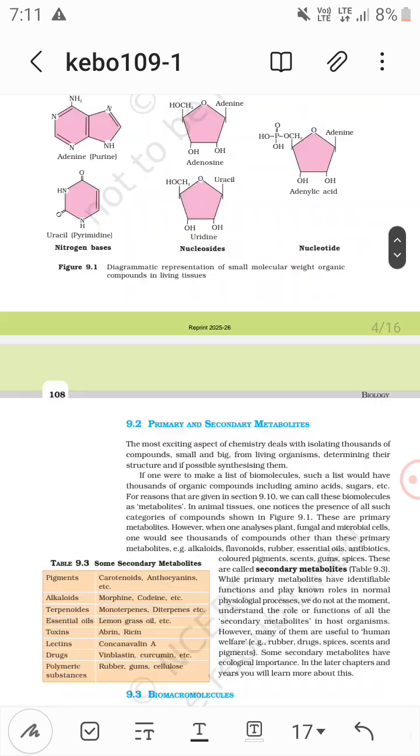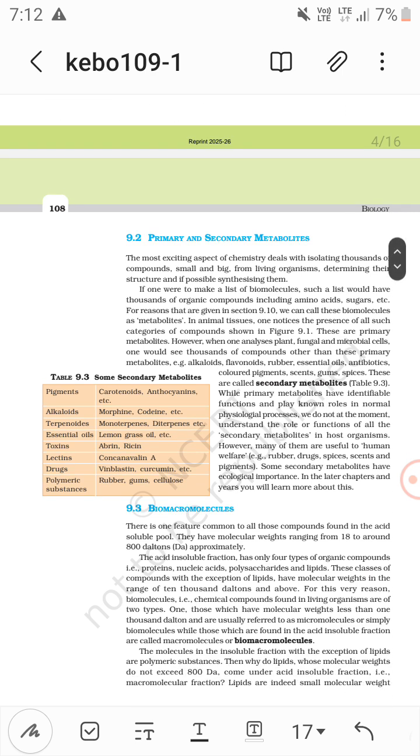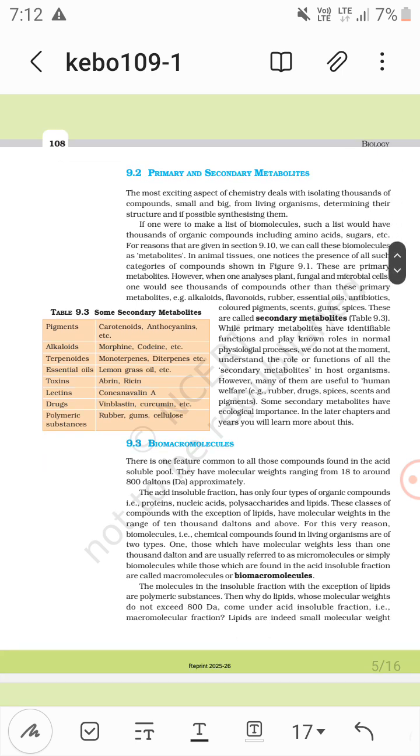Now some secondary metabolites. There are primary metabolites and secondary metabolites. Primary metabolites have identifiable functions directly in physiological processes. Secondary metabolites do not have such direct functions. Some of these metabolites are pigments, like carotenoids and anthocyanin. Carotenoids are soluble pigments. Then alkaloids, like morphine and codeine.